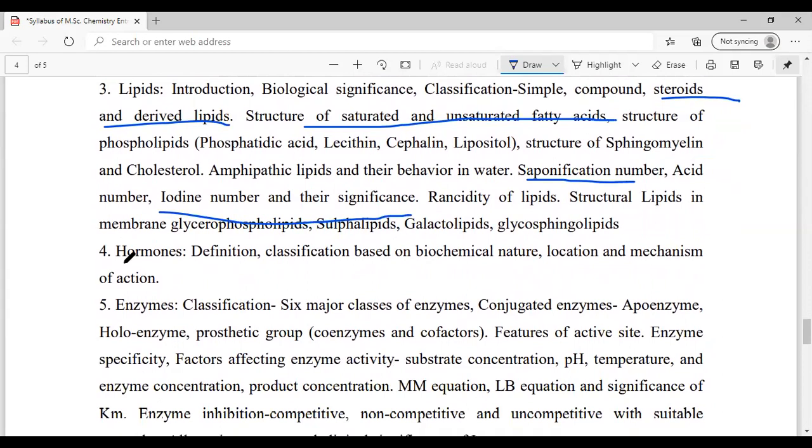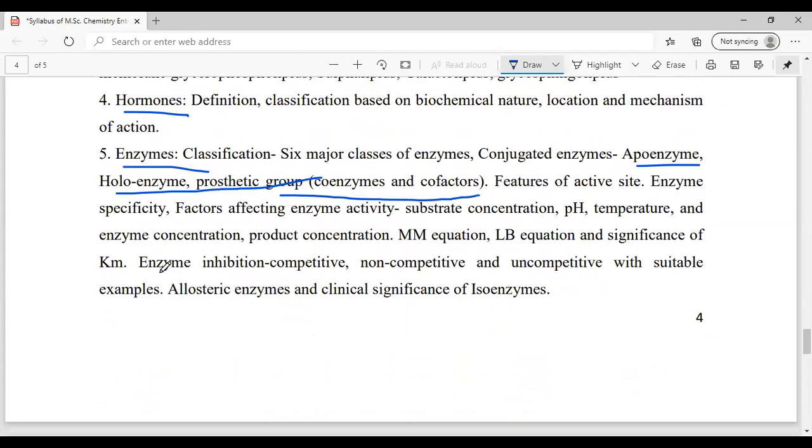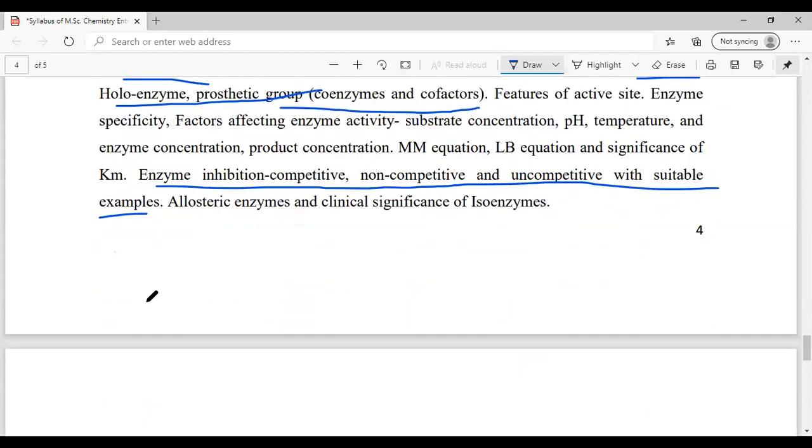Then hormones, importantly, you need to remember the names of major hormones, the biochemically most important hormones. The names would be most important. Then in enzymes, these are definitions. This would take only 5 minutes. I'll try to make a video on this enzymes part. And further it will be okay. The other part is enzyme inhibition, that is competitive, non-competitive and uncompetitive. This is also very important.